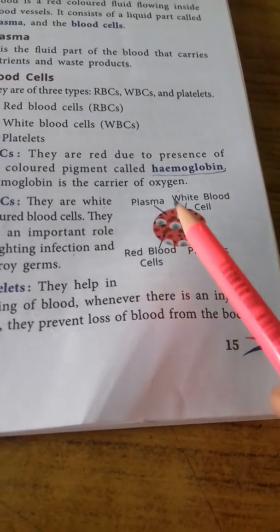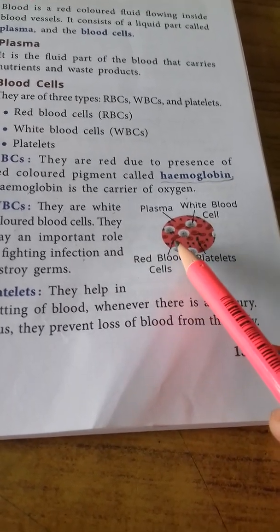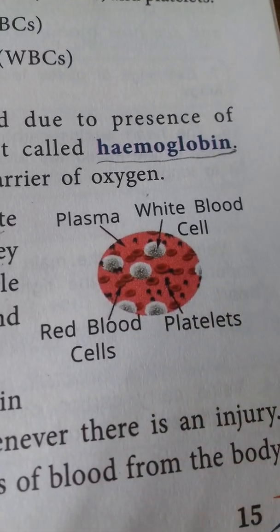You can see this diagram. This is your plasma, white blood cell, red blood cells and platelets. Okay.